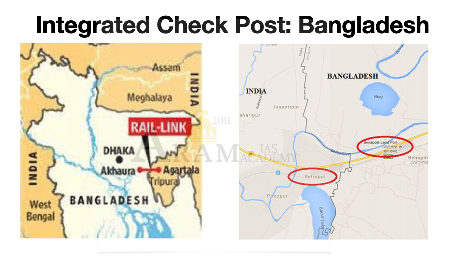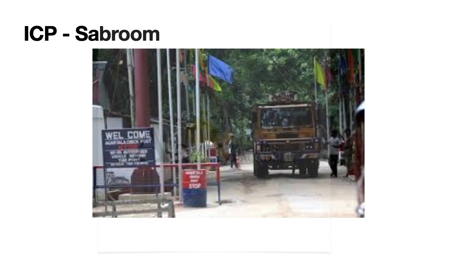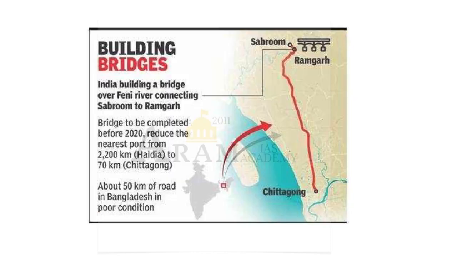And it is important to note that recently there was a proposed ICP with respect to India and Bangladesh. It is ICP Sabroom. You can see this particular Sabroom is a place which is very important because it is going to link India with the port of Chittagong.